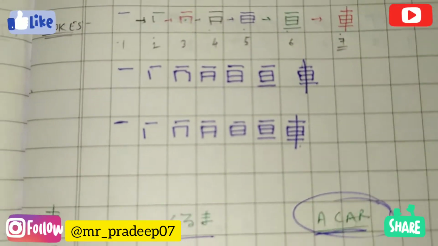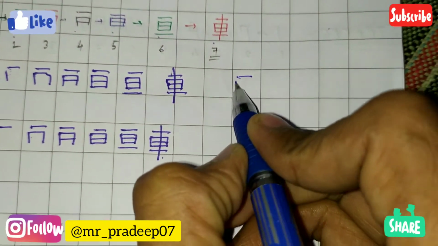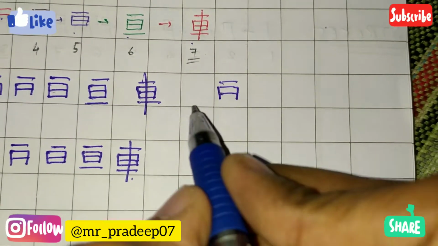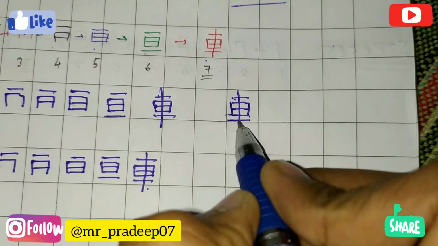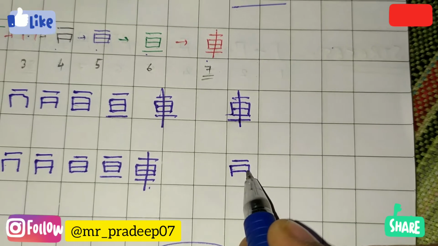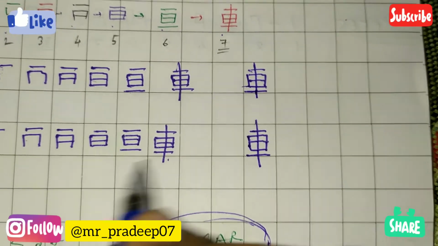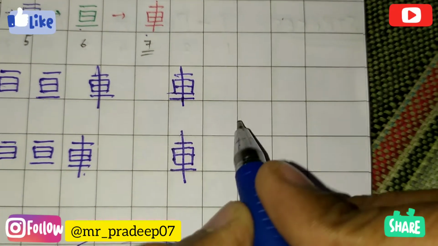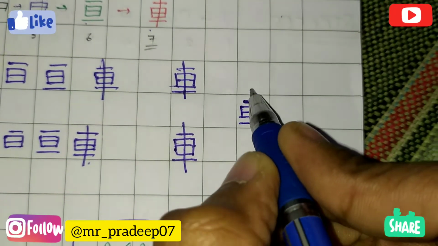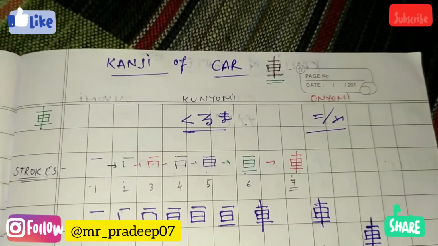Let's practice the strokes of this kanji again. Ichi, ni, san, yon, go, roku, nana. Ichi, ni, san, yon, go, roku, nana. Ichi, ni, san, yon, go, roku, nana. So guys, this was the kanji of kuruma, a car.